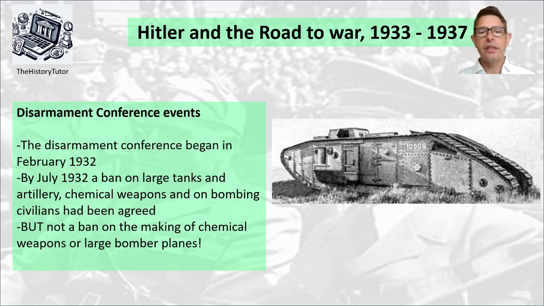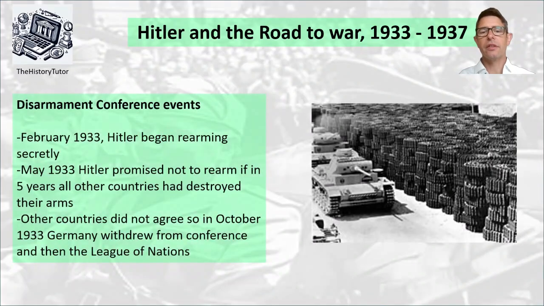By July 1932, they had started to discuss bans on large tanks, artillery, chemical weapons, and bombing of civilians. There was a consensus that these were not good things, but there was not a ban on making weapons or making large bomber planes. So clearly, countries didn't want to do these things, but they still had the weaponry. In February 1933, Hitler began to rearm in secret, making those plans as Chancellor of Germany. By May 1933, Hitler promised not to rearm anymore if in 5 years all the other countries destroyed their arms as part of the disarmament conference events.